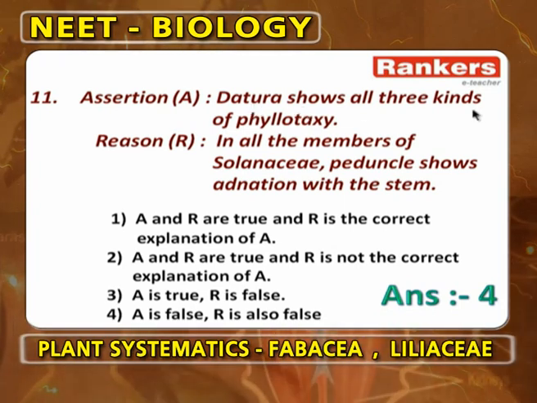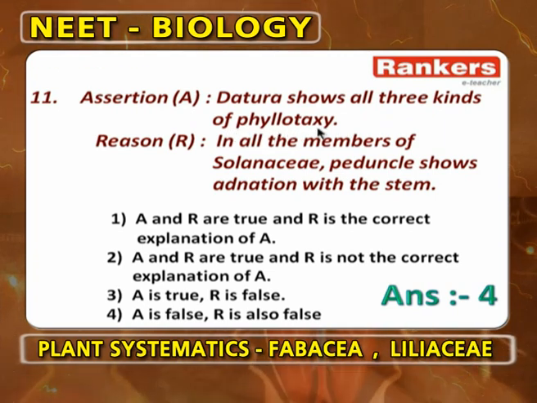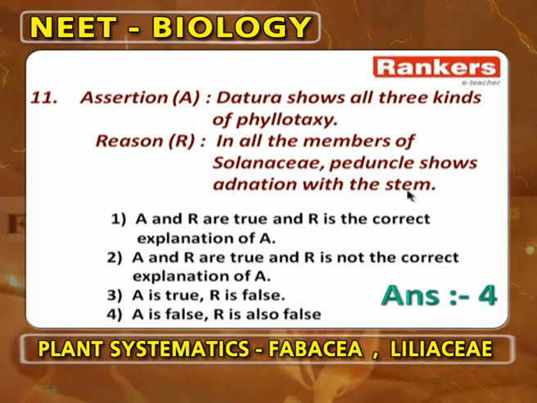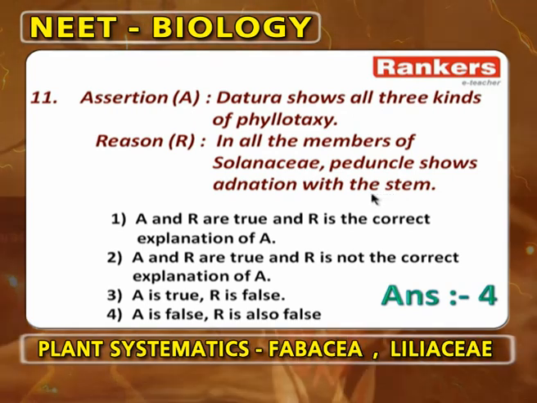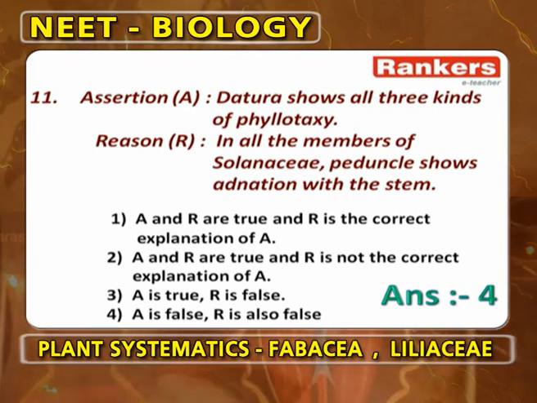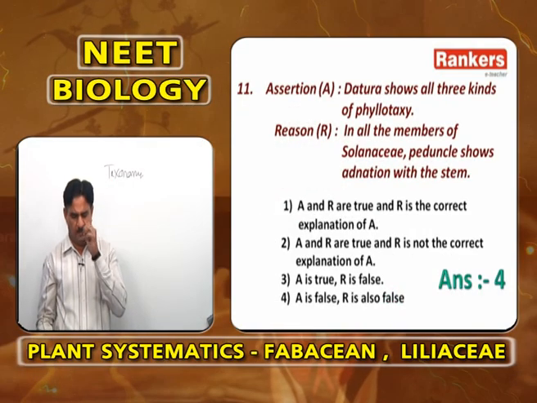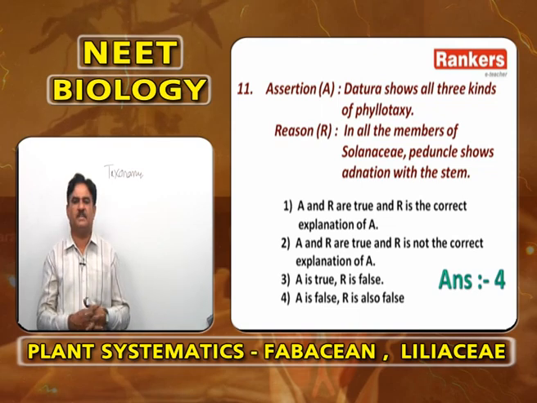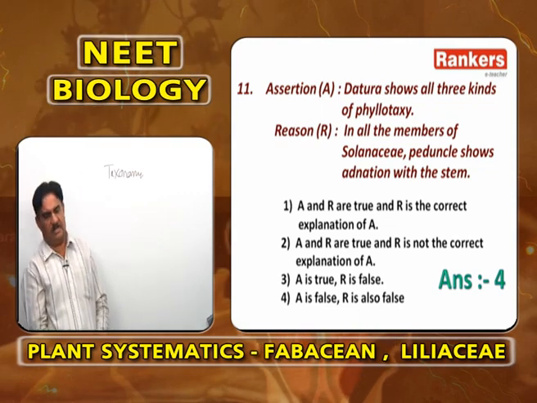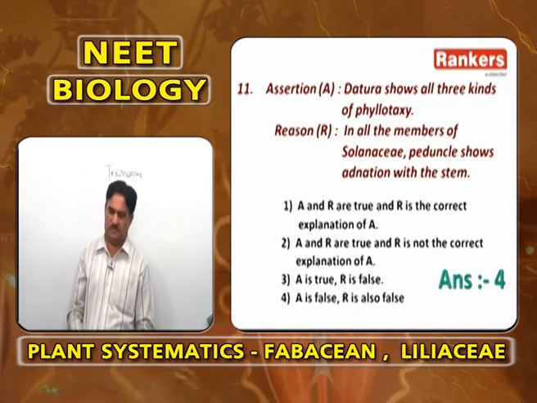Datura shows all the 3 kinds of phyllotaxy: alternate phyllotaxy, opposite phyllotaxy, whorled phyllotaxy. In all members of Solanaceae, peduncle shows adnation with the stem. A is correct, R is false. In all the members of Solanaceae, peduncle does not show adnation with the stem. In all the members of Solanaceae, petiole shows adnation with the stem but not peduncle. Peduncle shows adnation with the stem mostly in Solanum nigrum, Solanum melongena, Solanum tuberosum.